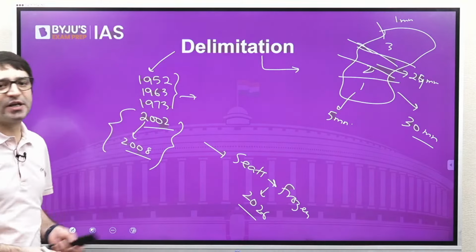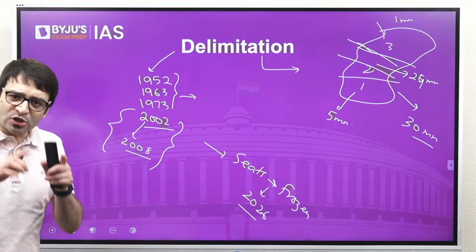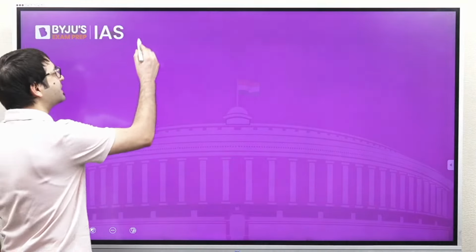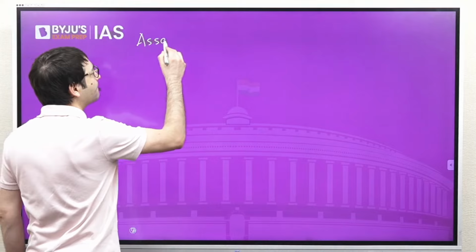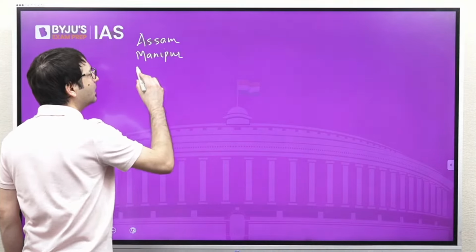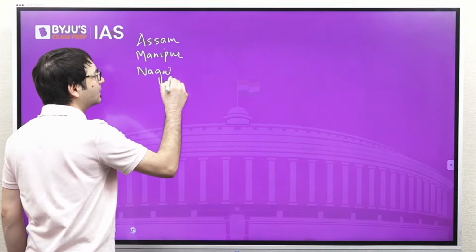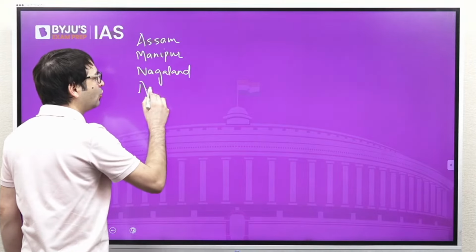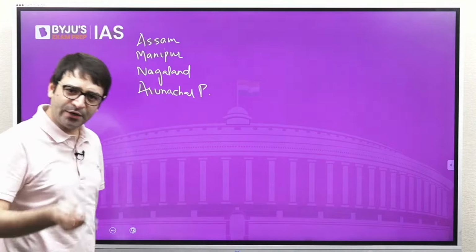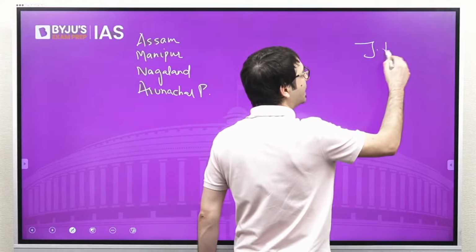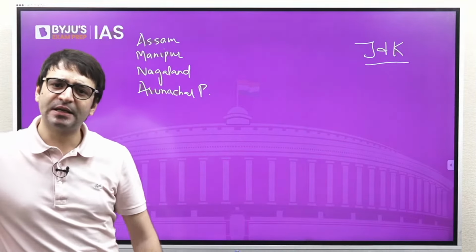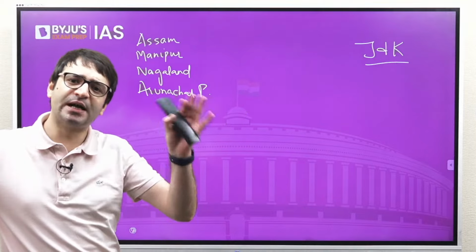But this delimitation exercise was not conducted in 4 states. Which were these 4 states? Assam, Manipur, Nagaland, and Arunachal Pradesh. And it was not also carried out in Jammu and Kashmir. Why? Because Jammu and Kashmir had its special status. They had their own rules of carrying out delimitation.